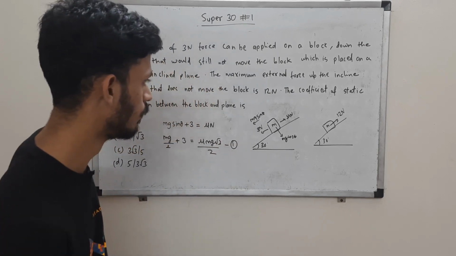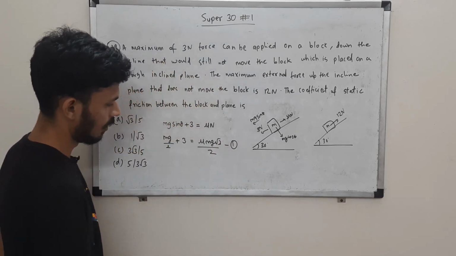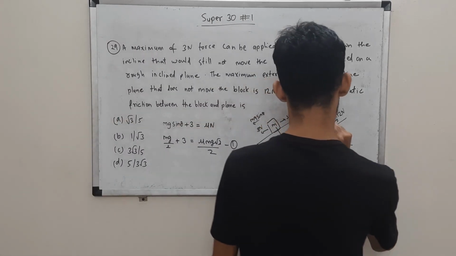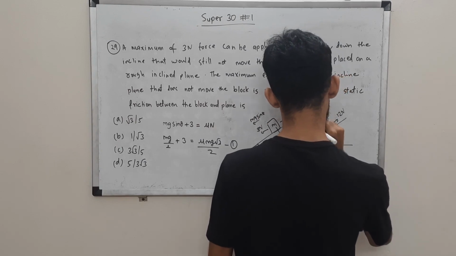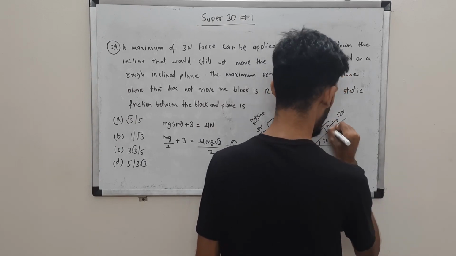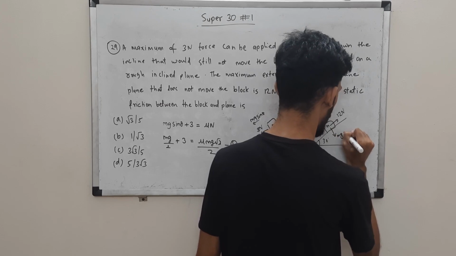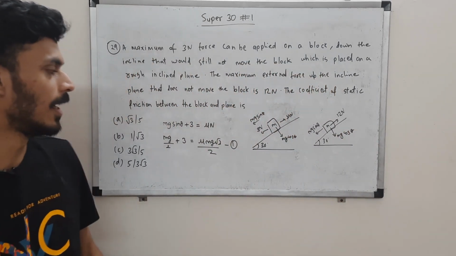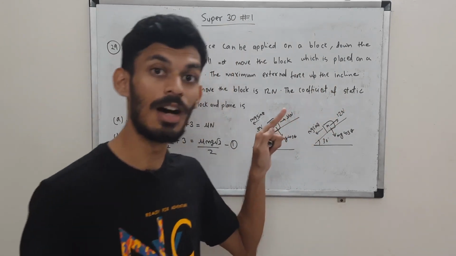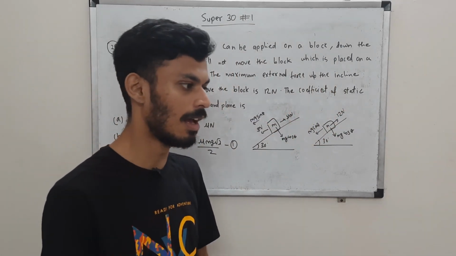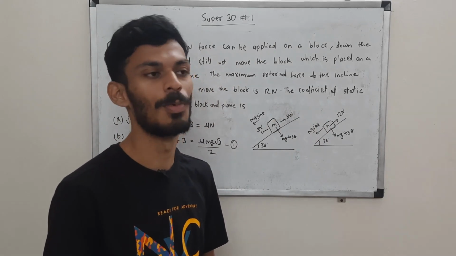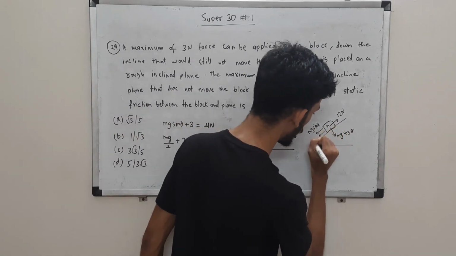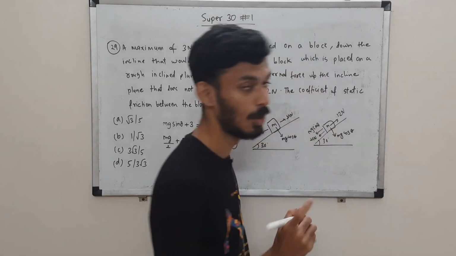Okay, and for the second equation, we can use that. Here you can see again mg sin theta along the incline, down the incline. This is mg cos theta, and now the question is, in which direction will friction act, right? If you see, you are applying the force in the upward direction. Friction opposes the motion, right? Friction opposes motion or a tendency of motion. So it will oppose motion and it will act in the downward direction.